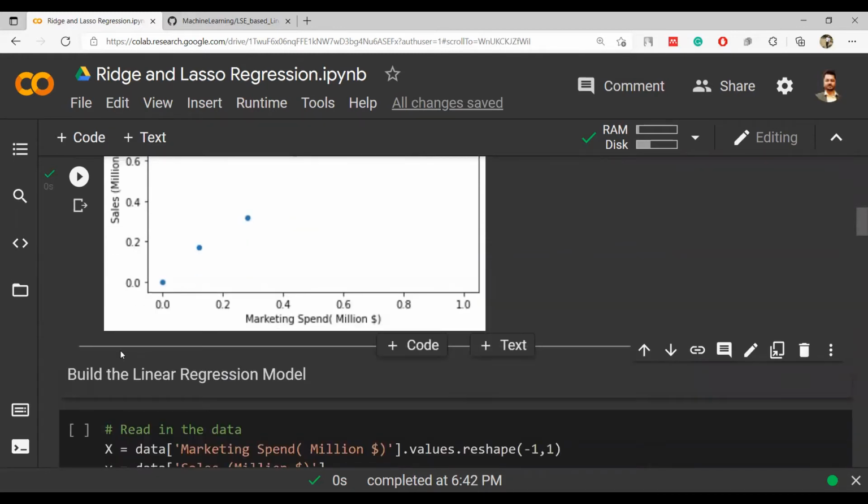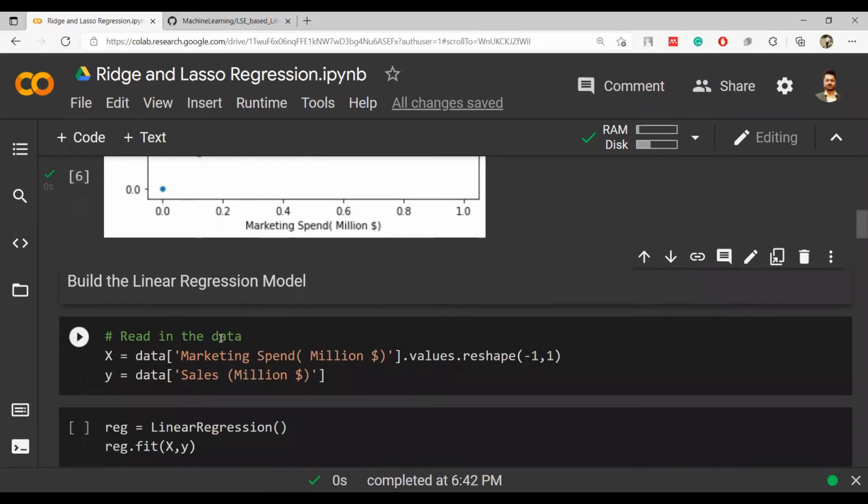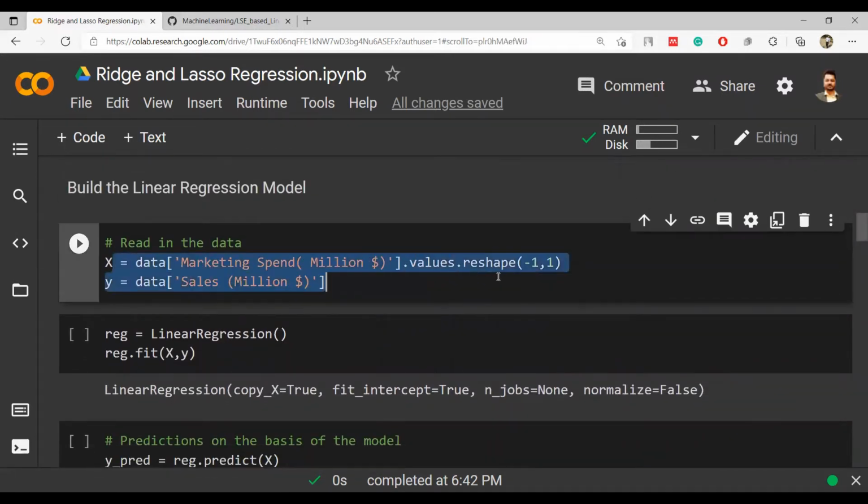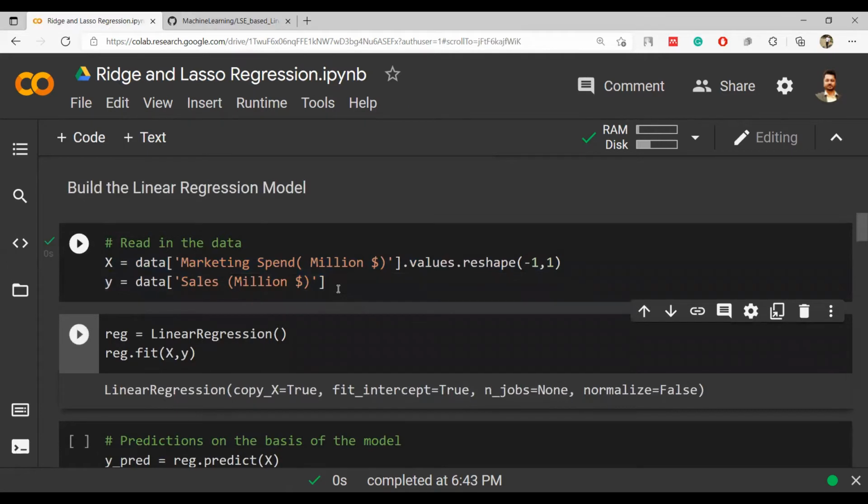Now I want to build a linear regression model. It looks like this. So I want to define what my x is, I want to define what my y is. So this way I am telling my x and y, we have directly put the values, and then I want to fit my linear regression, right?